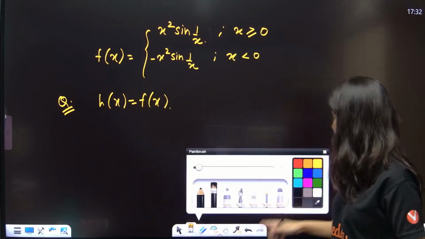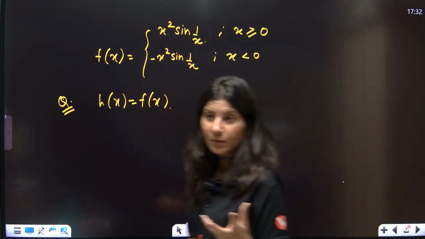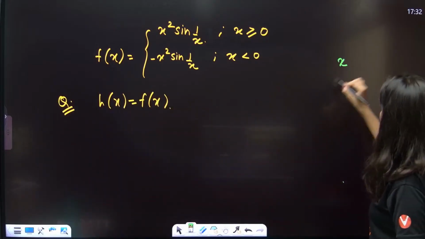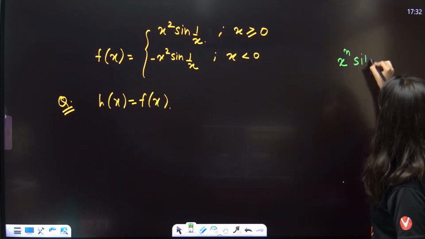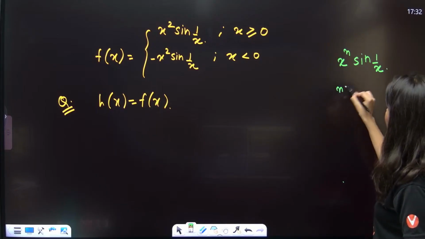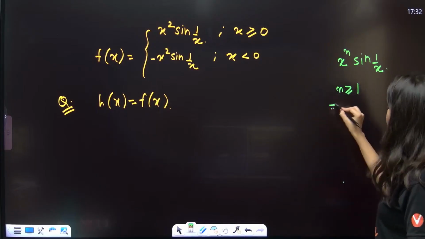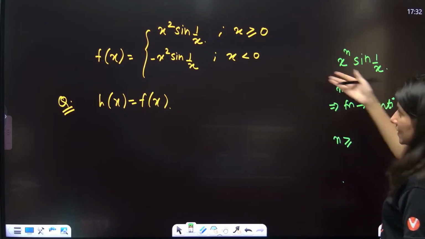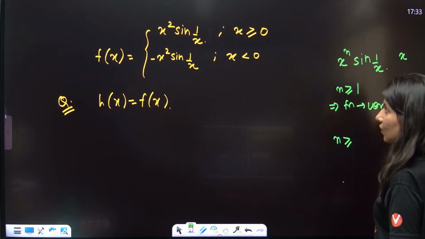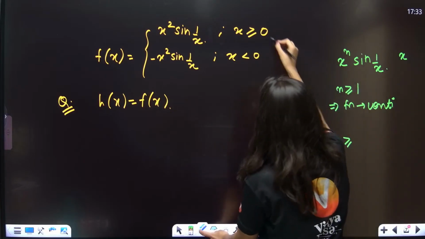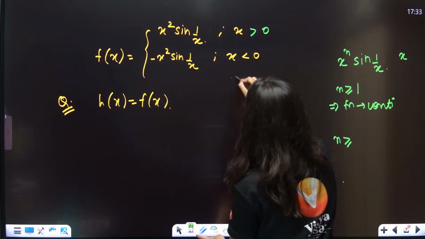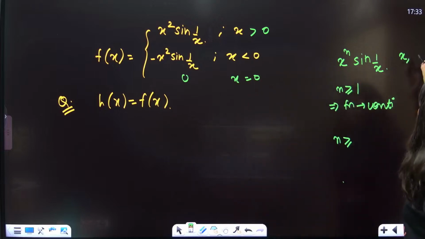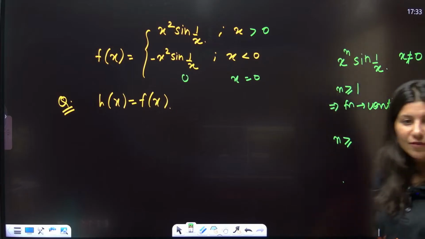Although, let me just tell you, you should be remembering this fact. If this type of very popular function, x power n sine 1 by x, and x equals to 0 you are getting a 0, for x not equal to 0, then for n strictly greater than 0 the function will be continuous. Sorry, this is strictly greater.